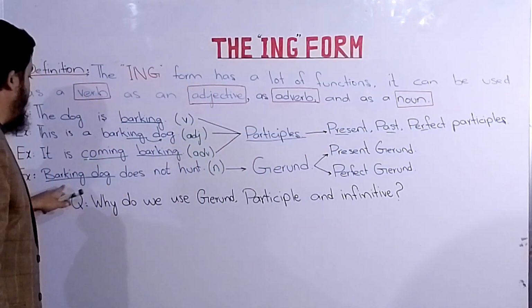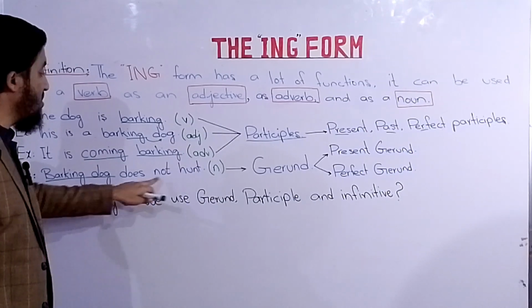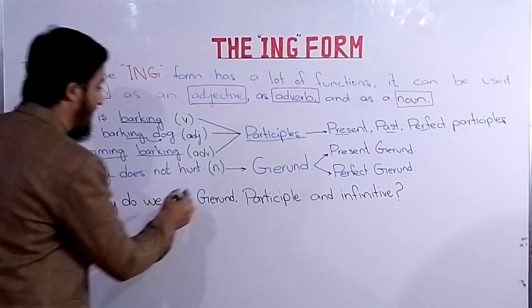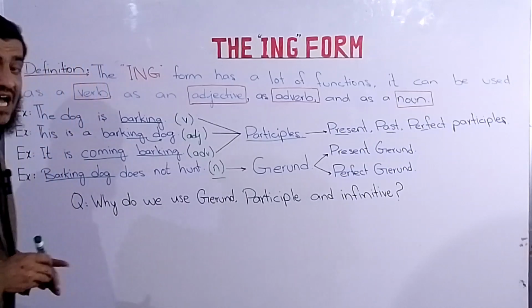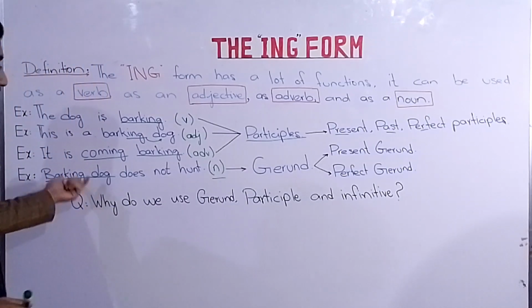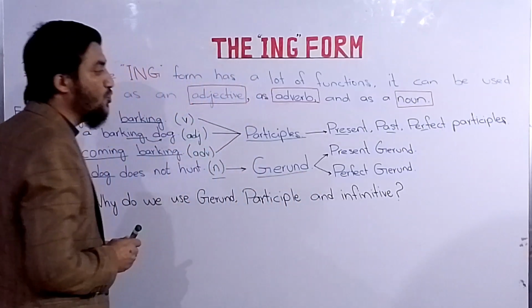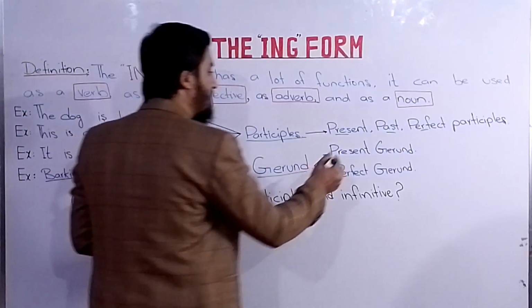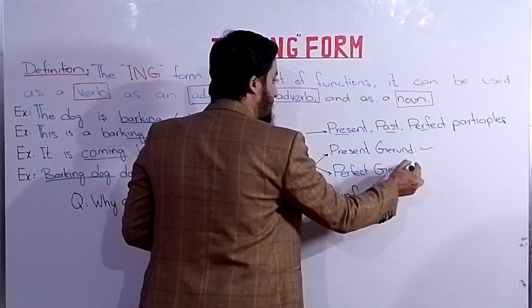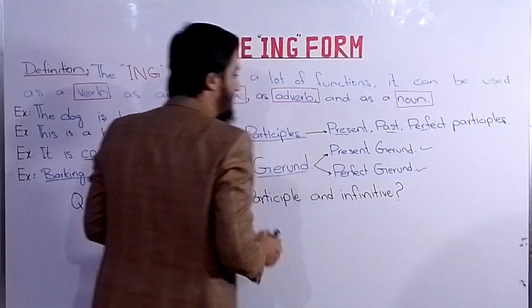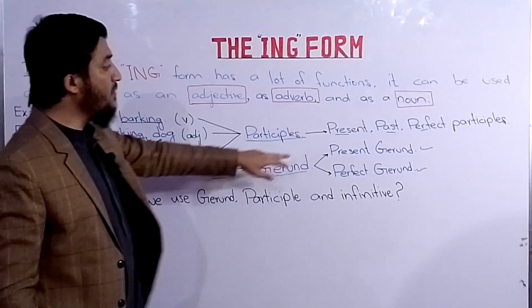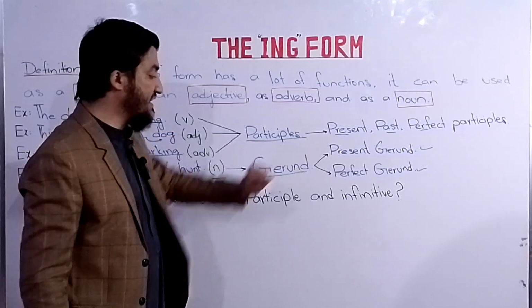Then comes a barking dog. A barking dog does not hunt. So here it's function as a noun. So whenever the ing form function itself as a noun, it can be called as a gerund. And there are two types of gerund: the present gerund and the perfect gerund. ठीक है, इनको हम one by one भी discuss करेंगे.